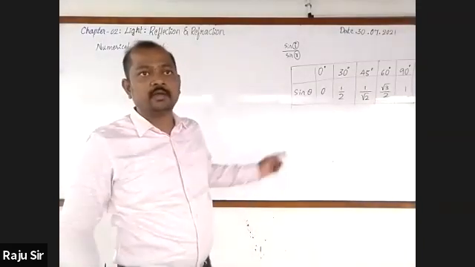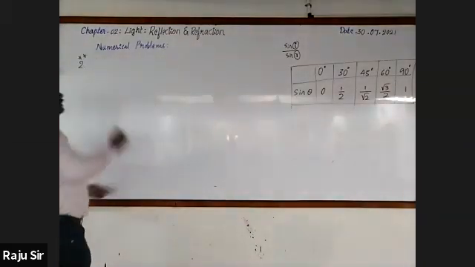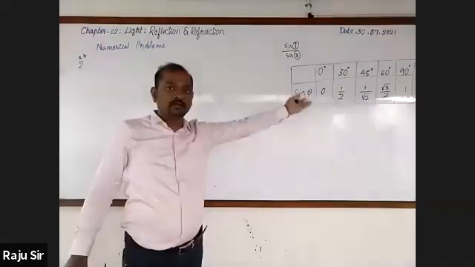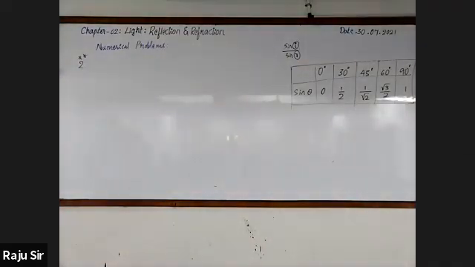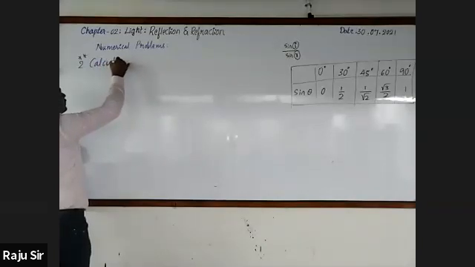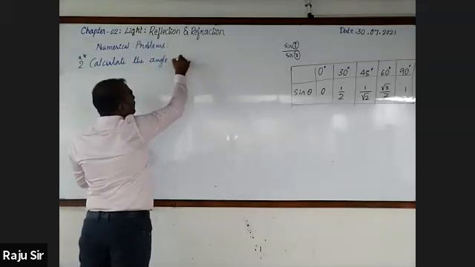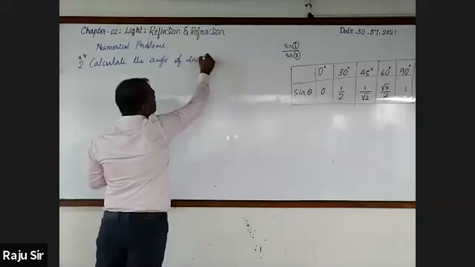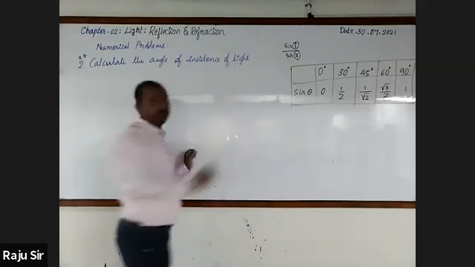Finished? Next. Second question. For star mark, this question was given based on these values only. The example given is from 2021. Calculate the angle of incidence of light.